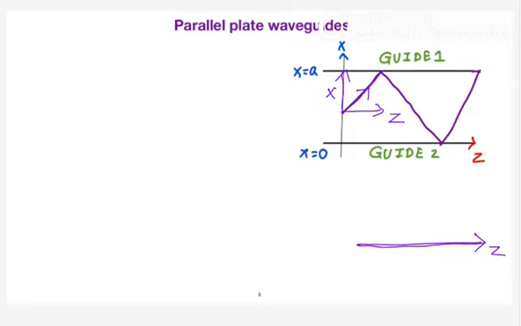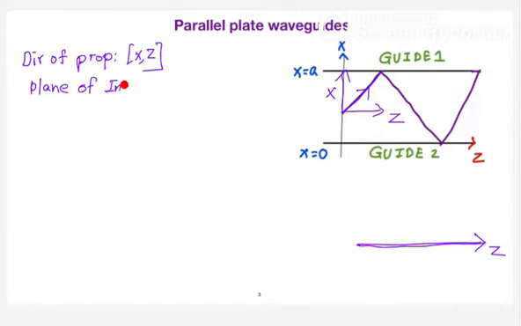So in a parallel plate waveguide, the direction of propagation consists of X and Z. Or you can say the plane of incidence is the XZ plane. I hope you already know what the plane of incidence means. We discussed it in oblique incidence. The plane of incidence means the plane in which the direction of propagation completely lies. In this case, the direction of propagation lies in the XZ plane. So I can call the plane of incidence the XZ plane.